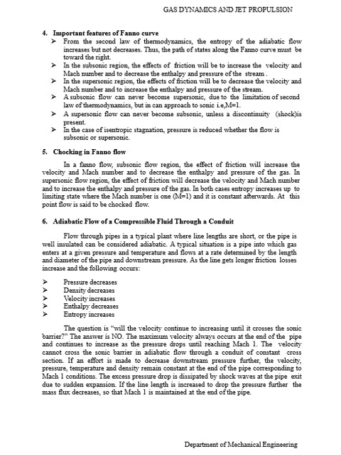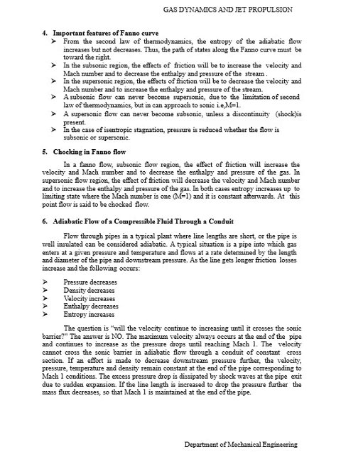Adiabatic flow of a compressible fluid through a conduit. Flow through a pipe in a typical plant where line lengths are short and the pipe is well insulated can be considered adiabatic. A typical situation is a pipe into which gas enters at a given pressure and temperature and flows at a rate determined by the length and the diameter of the pipe and the downstream pressure.